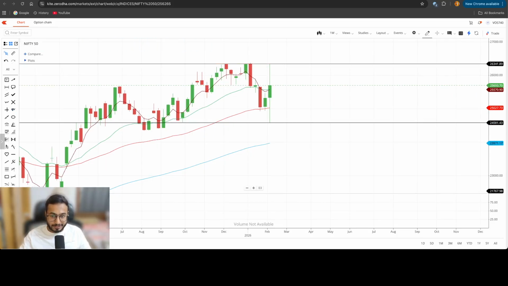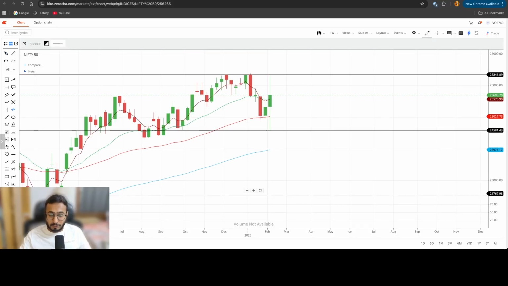Why? I'll tell you on the daily time frame. But for the markets, I'm telling you, it is quite easier now to go on the upside rather than on the downside. I'll tell you why on the daily time frame. But what price action theory says is, if at all we see any wick on the upside or downside, markets have a huge probability to touch that wick.